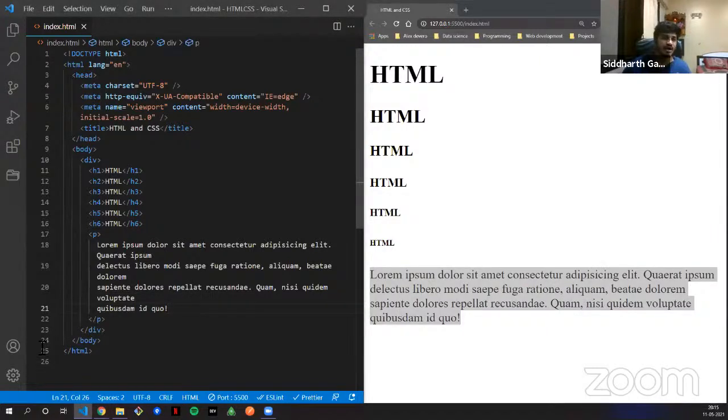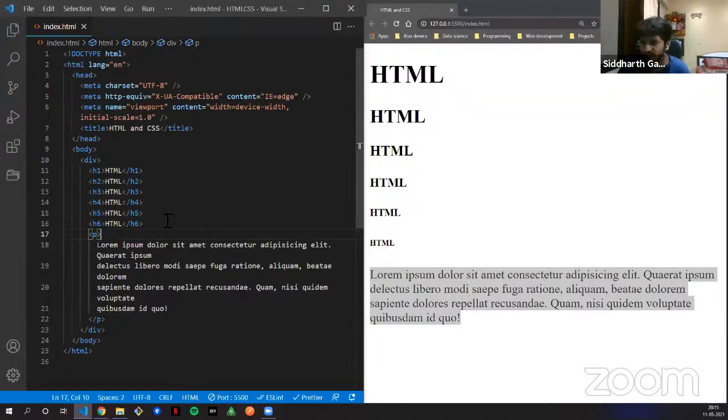Now another tag would be a small tag. Because we are talking about the p tag, that is why I took out the small tag also. Usually it's not very useful, but you might find in some cases the font size is very small. What the small tag does is, when you have a p tag, the small tag is some percentage smaller of the p tag.